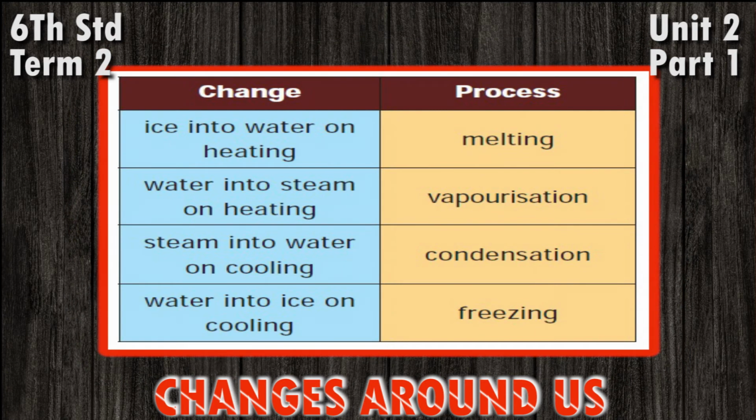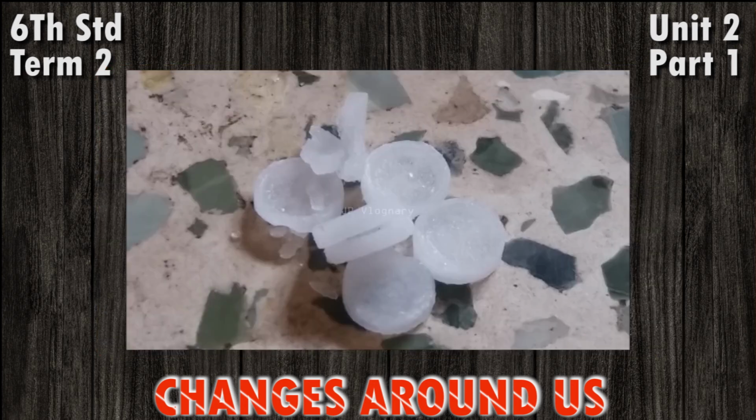Melting: solid form to liquid form is known as melting. Vaporization: water into steam on heating is known as vaporization. Condensation: steam, the gaseous form, converted into liquid form is known as condensation. Freezing: liquid water converted into ice is freezing.